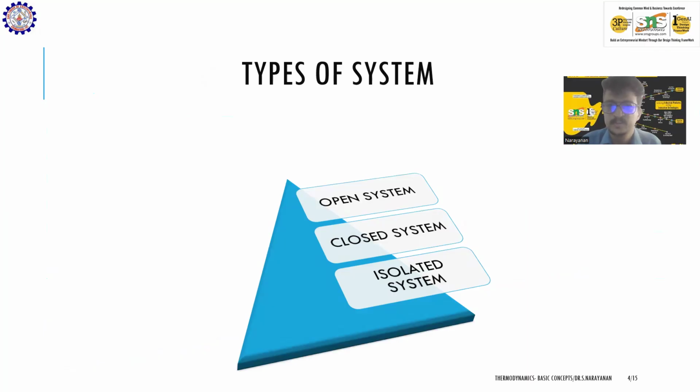An open system is the one in which there is both mass and energy transfer. Example being a nozzle. So from a nozzle, there is both mass and energy transfer. In a closed system, there is energy transfer, but there is no mass transfer. An IC engine is an example of a closed system. In an isolated system, there is no mass and energy transfer. A flask which contains hot water is an example of an isolated system.